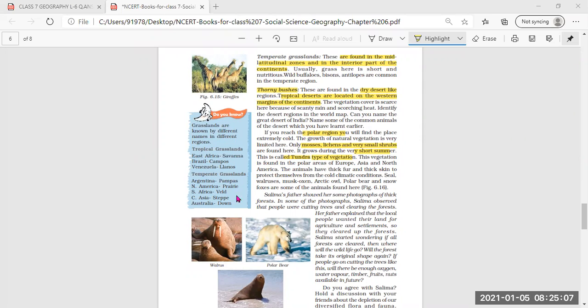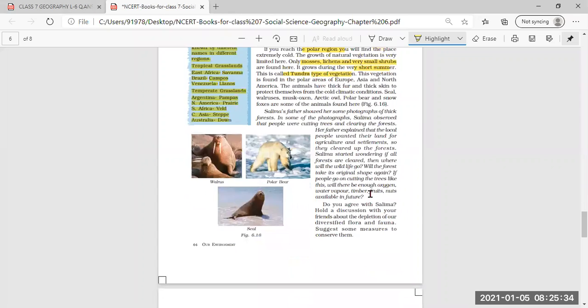Temperate grassland in Argentina is called pampas. In North America, they are known as prairie. In South America, they are called vale. In Central Asia, they are known as steppe. Whereas in Australia, these temperate grasslands are known by the name of down. So these side boxes are very important because very short questions can be asked from here.